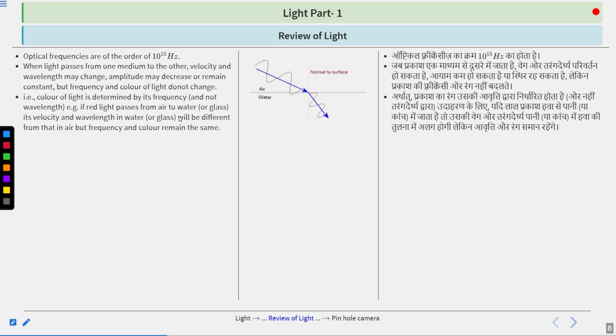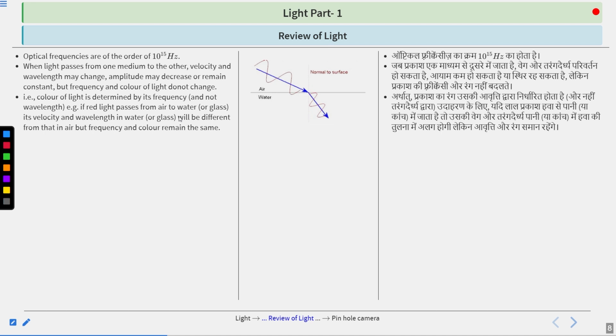But if you determine the color of light by the frequency, which is constant in every medium, then whether the light is in air, in water, or even touches any solid medium, it will not change, because the frequency and color of light remain constant. So that's why it is a good idea to determine the color of light using the frequency, not the wavelength.